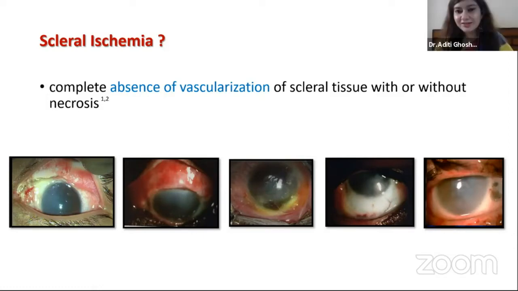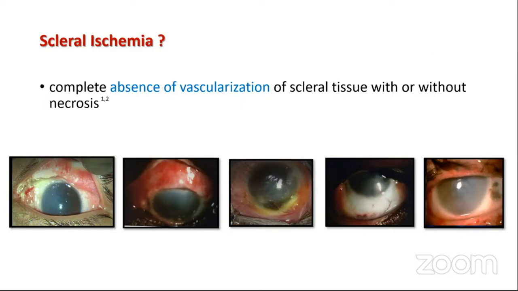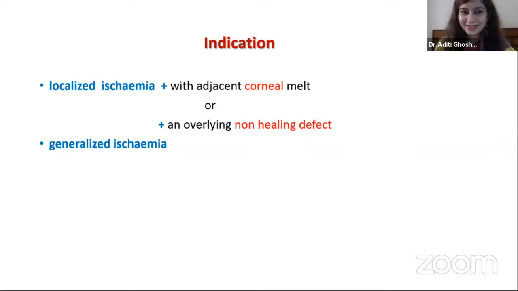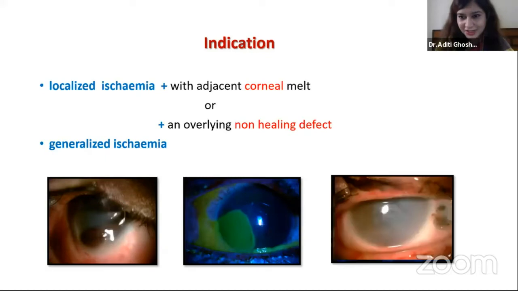So what is scleral ischemia? It is a complete absence of vascularization of scleral tissue, associated with or without necrosis. What are the indications of tenonplasty? It is localized ischemia with adjacent corneal melt or an overlying non-healing defect, or generalized ischemia.